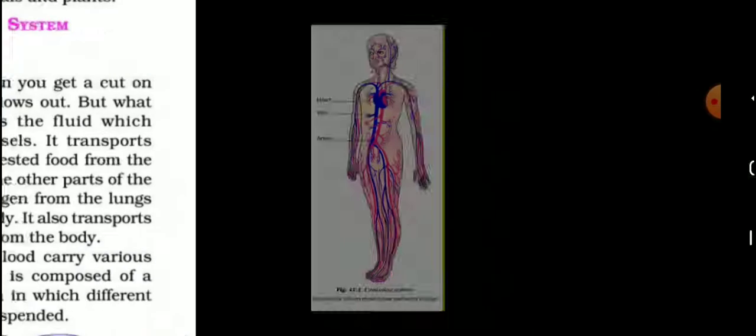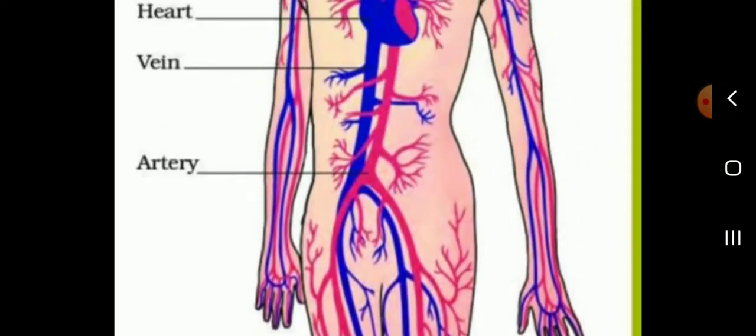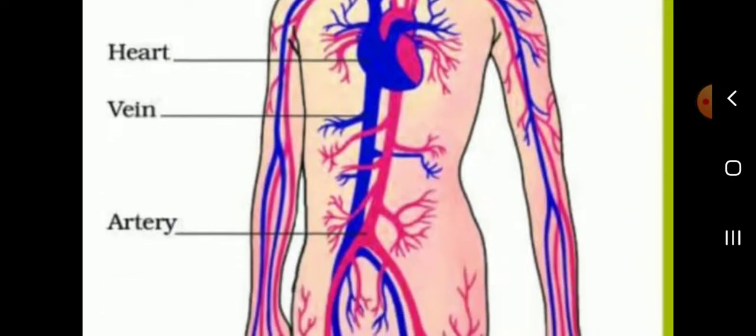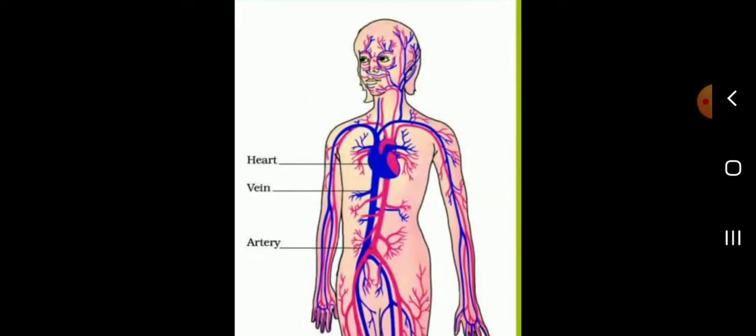Then next, this is the human circulatory system. Listen, this one is the heart. The human heart has four chambers. The heart is connected to veins and arteries. The blood flows through veins and arteries. This one is a vein; blue color is a vein. Then pink color is an artery.